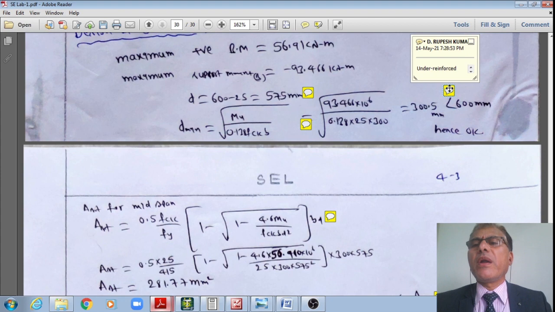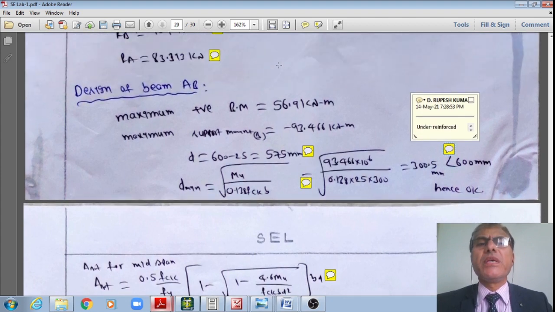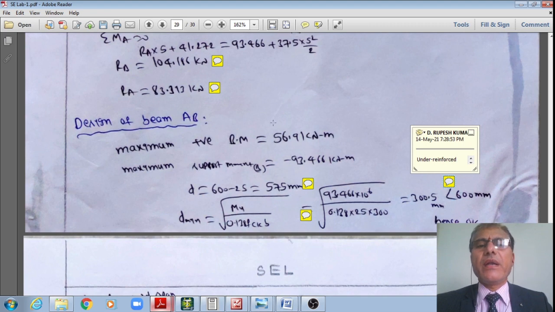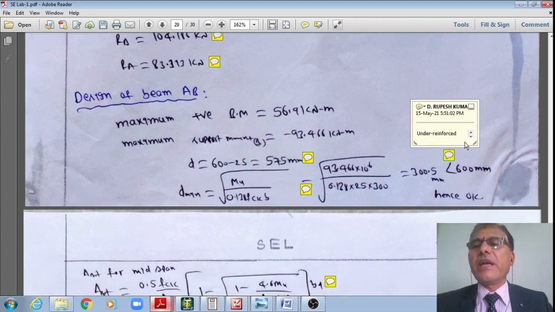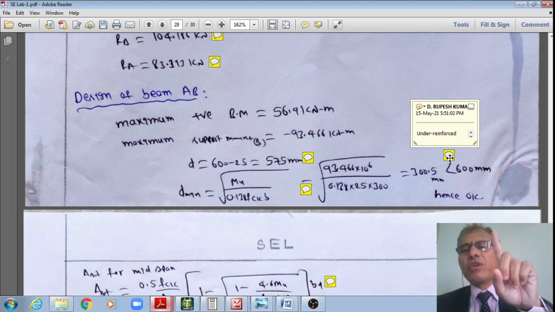However, the provided effective depth is 567, by assuming clear cover as 25. Or if I assume that as effective cover, the provided effective depth is equal to 575. In either case, this 300 is much less than 575 or 567. Therefore, it is okay. That is my first conclusion, student.